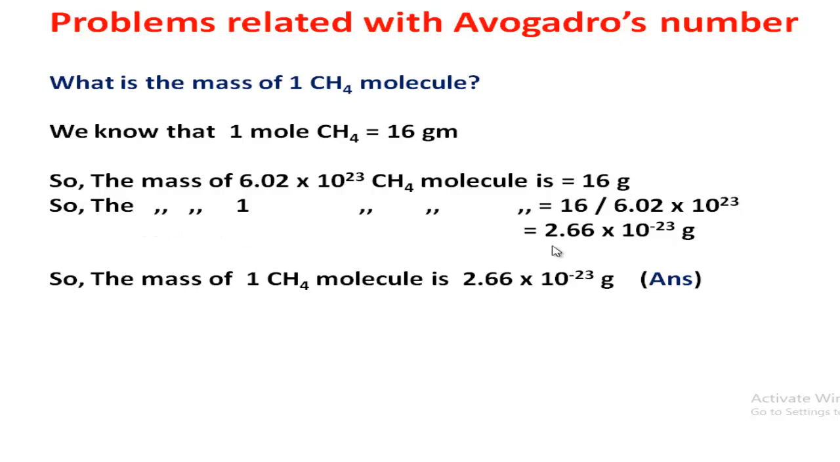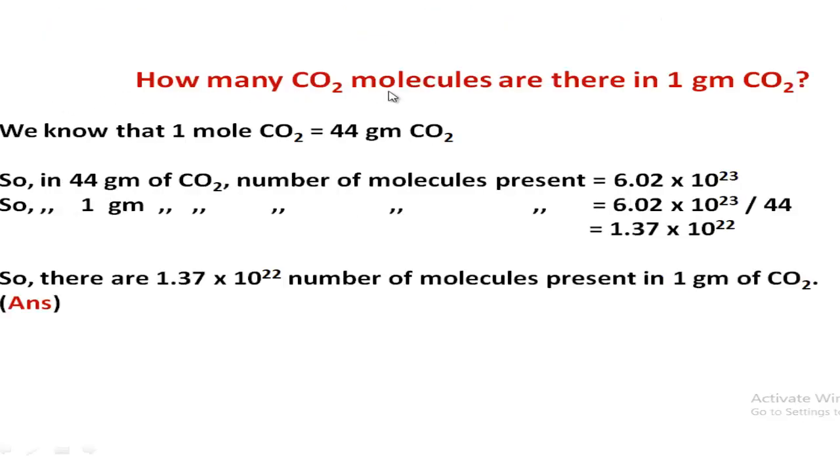So the mass of Avogadro's number of methane molecules is 16 gram. So the mass of 1 molecule is 16 divided by Avogadro's number. So very easy, you can solve this problem. Just you have to understand the math which is given here and what we have to determine here. Follow the next math. How many carbon dioxide molecules are there in 1 gram carbon dioxide?